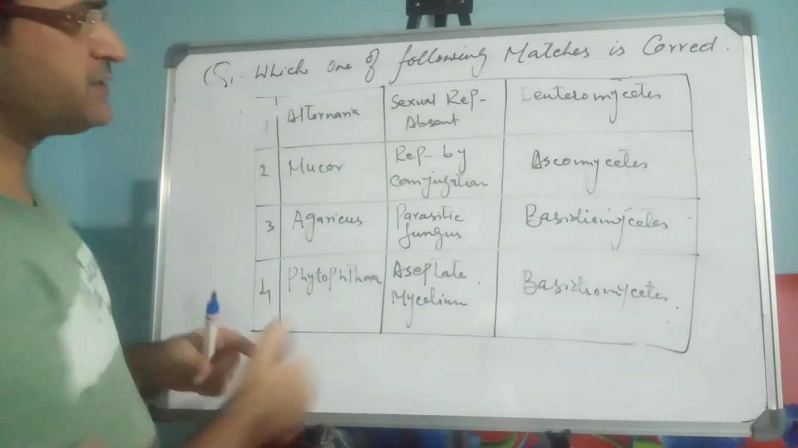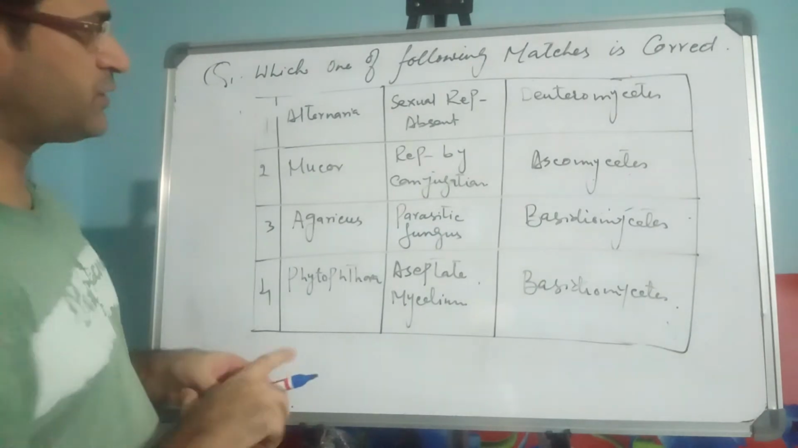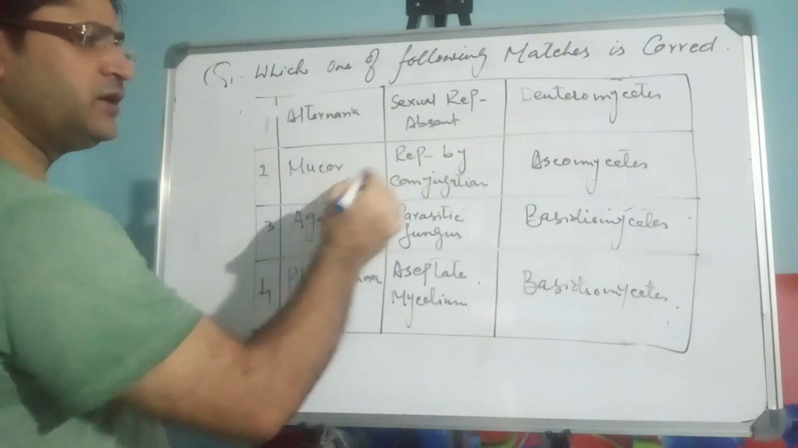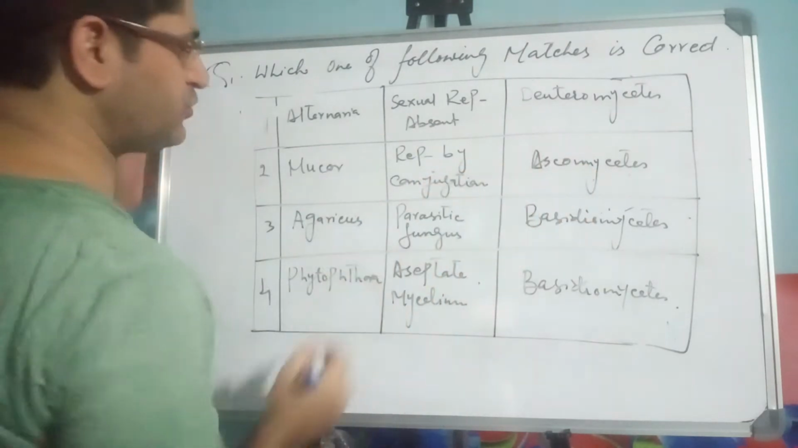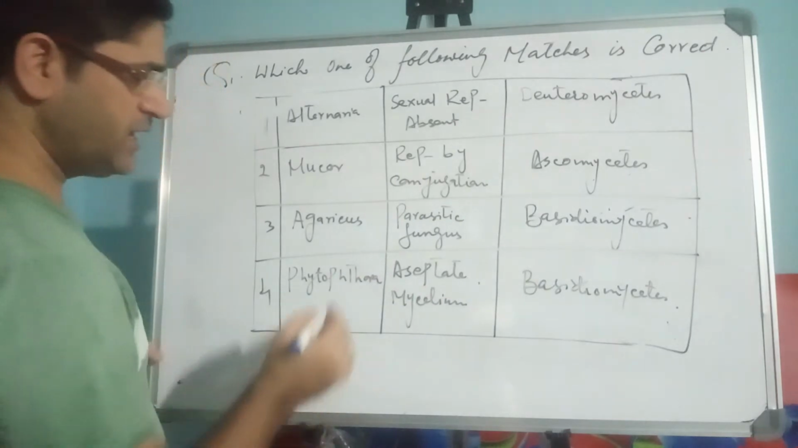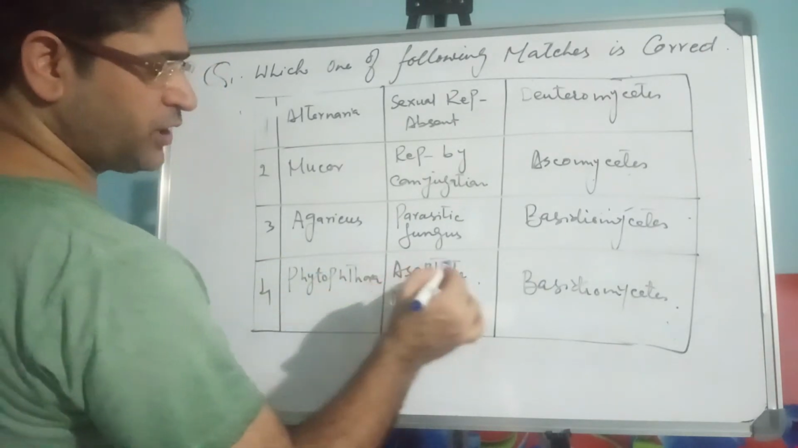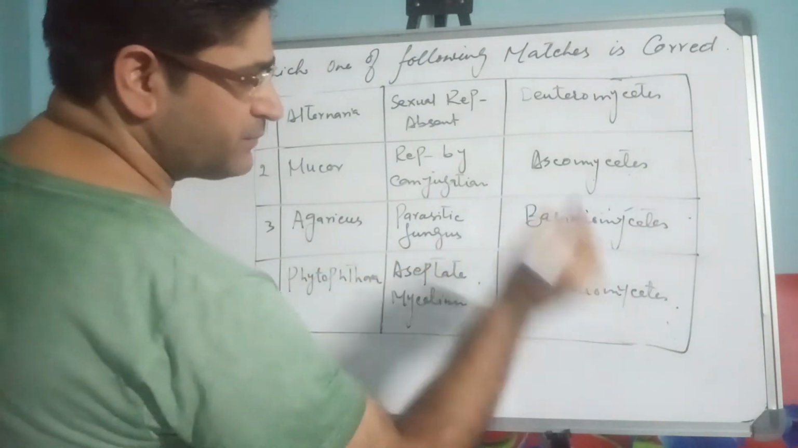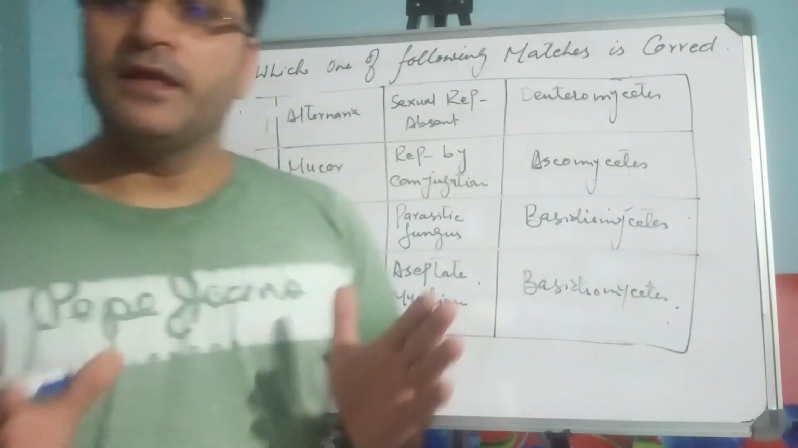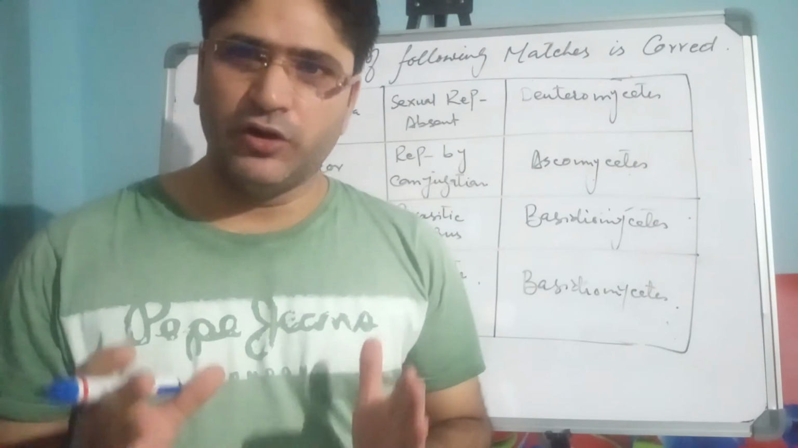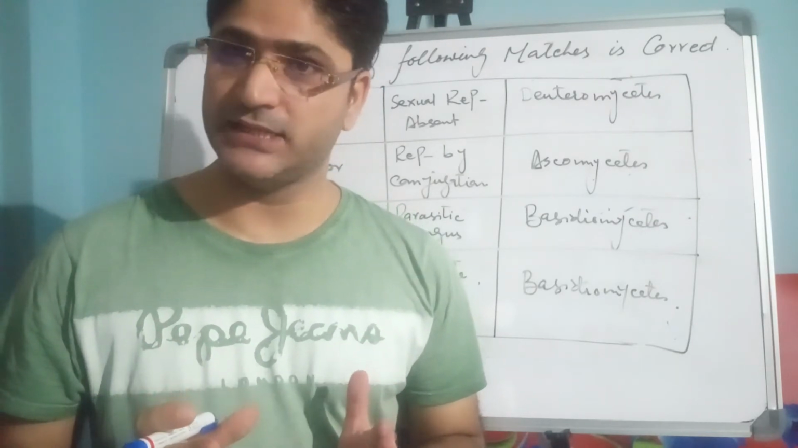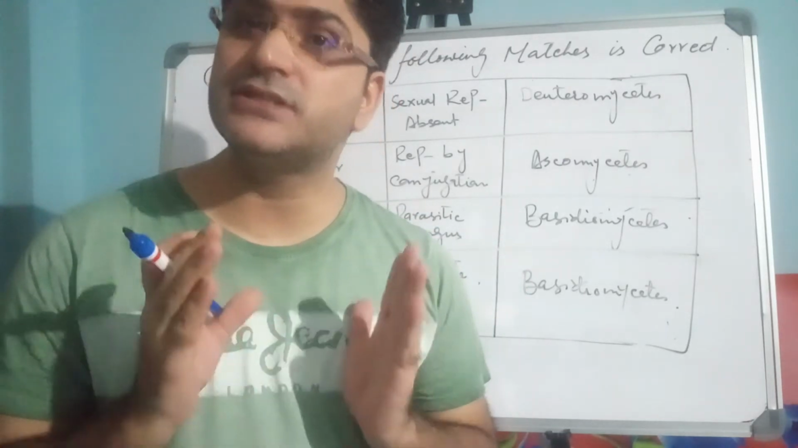In this box number 1, sexual reproduction is absent, deuteromycete group, and Mucor, reproduction by conjugation, ascomycetes. Third option, Agaricus, parasitic fungus, basidiomycetes. Fourth option, Phytophthora, aseptate mycelium and basidiomycete. These are the groups. Now students, you should be very thorough about the concept of different types and different groups of the fungi, then you will be able to answer such questions.